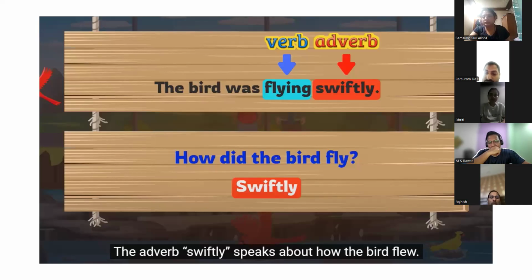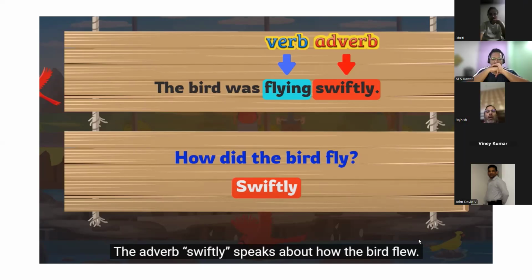The birds are flying swiftly. Although it is very easy because it ends with ly, if I don't know the ly concept, then I can put how. How did the bird fly? Swiftly. So you will get the answer swiftly. So what is swiftly? Swiftly becomes an adverb.